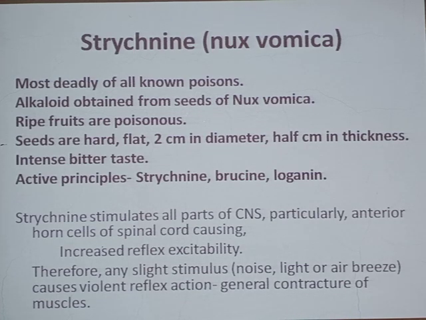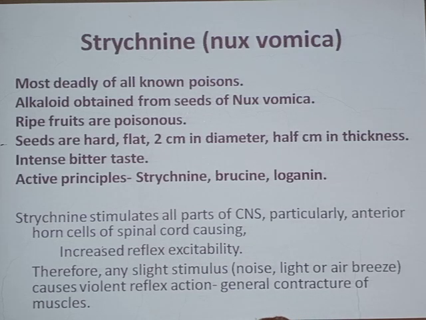So Nux vomica is the most deadly of all the known poisons. Whatever the poisons are there in our syllabus also, out of them Nux vomica or strychnine is considered the most deadly poison, because it is very painful, and it is surely going to cause the death of the affected person. So poisonous effects are because of alkaloids which are obtained from the seeds of Nux vomica.